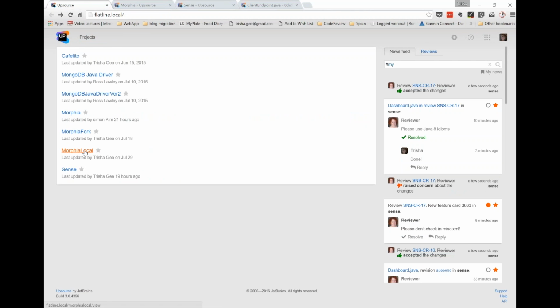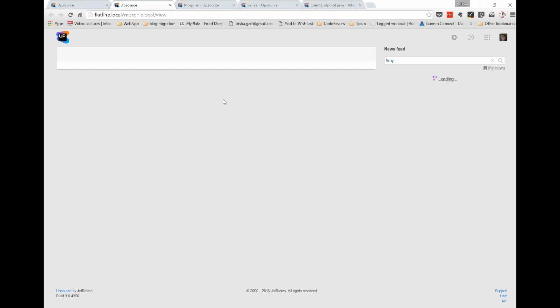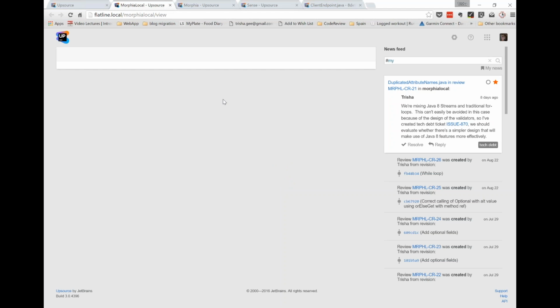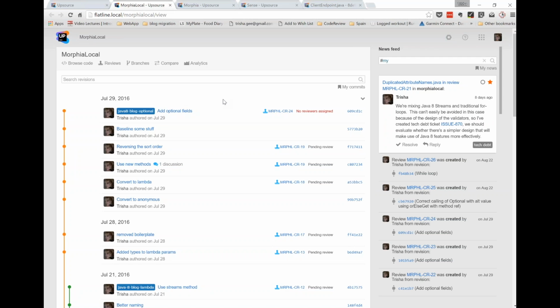But when it comes to my fork, I have a separate Upsource project for my fork. And I can also create code reviews here. So I might perhaps ask someone to look at the code I've submitted in the code review on my fork before even creating a pull request for the master repo. So this is just one of the workflows that I think might work.